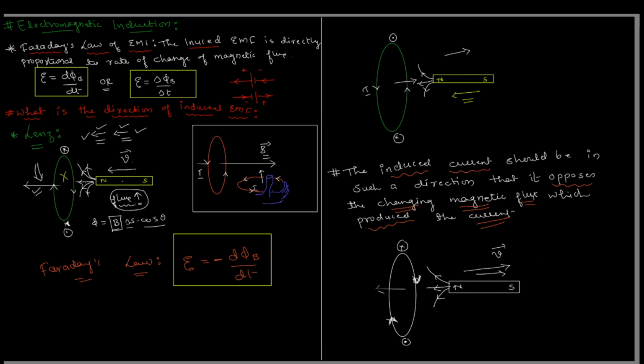Okay, it was a genius, Lenz's law. And with Lenz's law, in fact, we got the modified Faraday's law, which looks like E is equal to minus d phi b by dt. Yeah, that's Lenz's law for you. More on Lenz's law maybe in the next video.